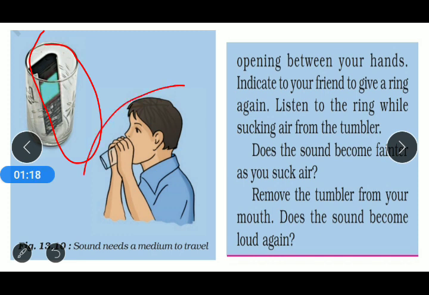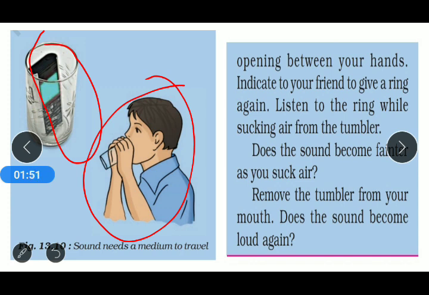as shown in figure 2, after that we try to suck out the air which is present in the glass tumbler, and again we ask our friend to give a ring on the mobile phone. So when we are sucking out the air from the glass tumbler, we observe that the sound produced previously, that means before sucking the air, is different, and after sucking the air, the sound is different.